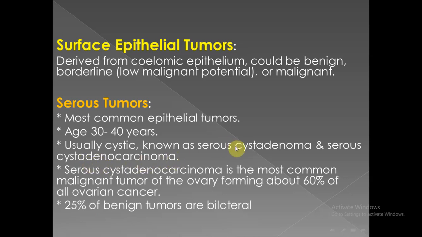If they form a papillary configuration they are called papillary serous cystadenoma and papillary serous cystadenocarcinoma. The most common malignant tumor of the ovary is the malignant type of serous tumor, which is called serous cystadenocarcinoma.